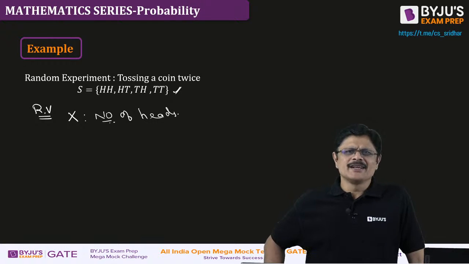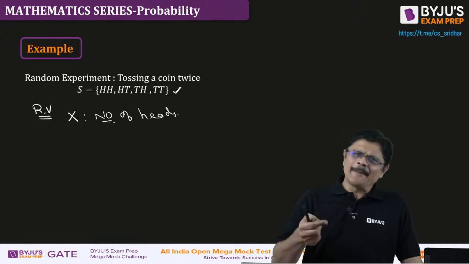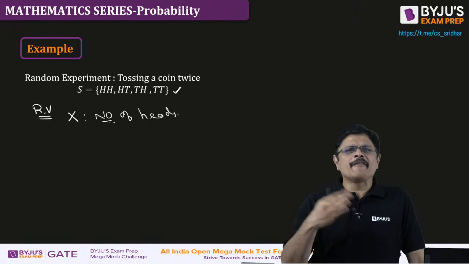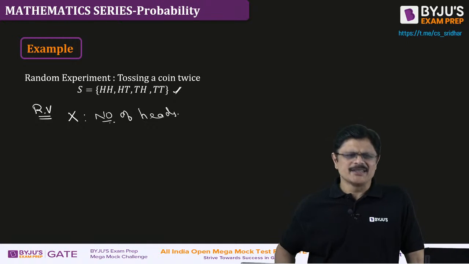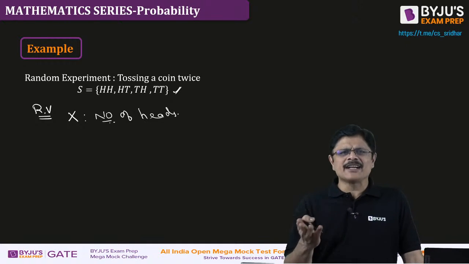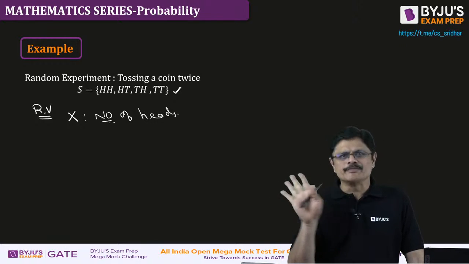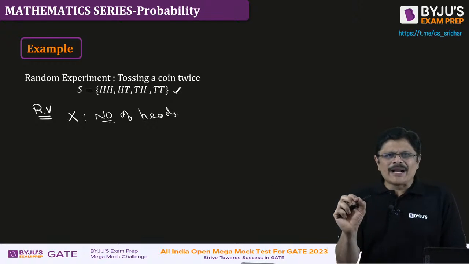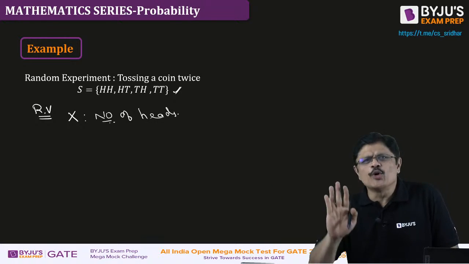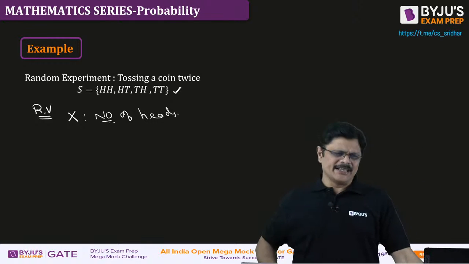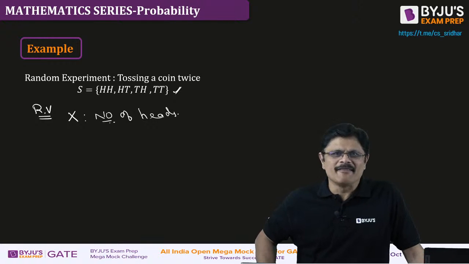Correct or not? Here I am counting the number of heads. You can also do number of heads plus number of tails. That is also a random variable. I am just converting the outcomes to numbers somehow. The simplest one I am taking is the number of heads, the most popular random variable.